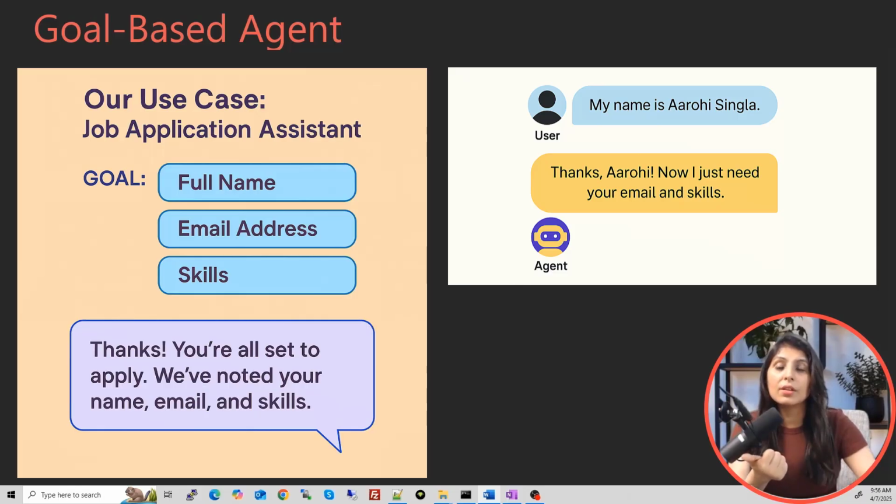So in our case, this goal-based agent can say, I have your name, now provide me your email ID and skills, right? So it is checking the missing information, and when everything is collected, then the agent will automatically stop. Here the agent's focus is on reaching the goal, not just responding randomly. So this is how a goal-based agent works. Now let's see the practical implementation. But guys, before showing you the code, let me show you a demo of the application which we are going to build today, so that you get an idea what kind of application we are going to build.